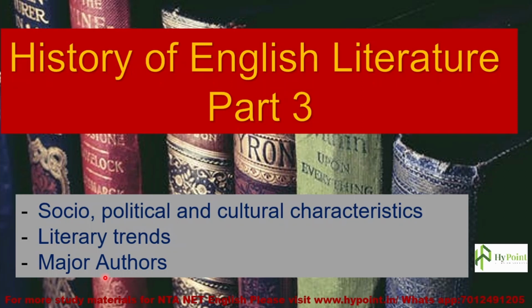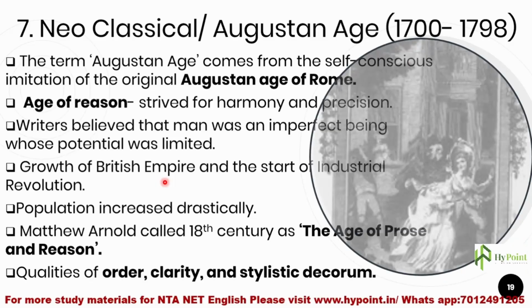Okay, so now let's continue with our discussion about the history of English literature. As always, we will be discussing socio-political and cultural characteristics, literary trends and major authors. The next age that comes after the Restoration age is the Neoclassical age or Augustan age, and it is from 1700 to 1798. Restoration age was from 1660 to 1700. Please remember these rough time periods. It is not exactly that the Restoration age ended in 1700 and the Neoclassical age consciously started in 1700.